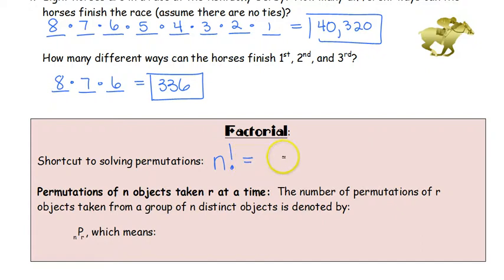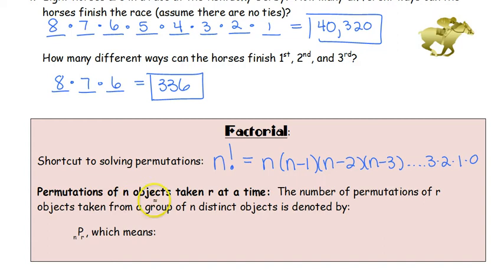And when you break it down, it's n times n minus 1 times n minus 2 times n minus 3, and so forth until you get all the way down to 3 times 2 times 1. So up here, this was n, so 8 times n minus 1, which is 7, times n minus 2, which is 6, times n minus 3, which is 5. So it's just in descending order.